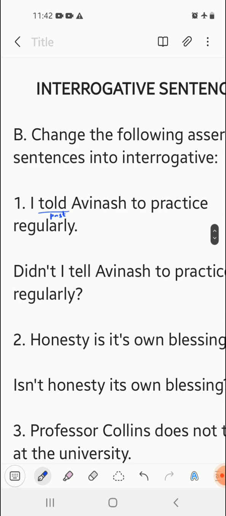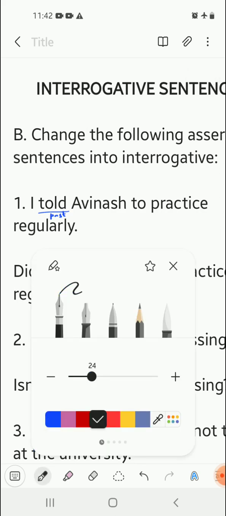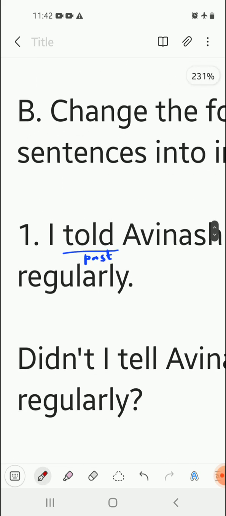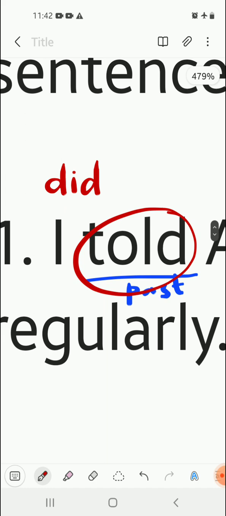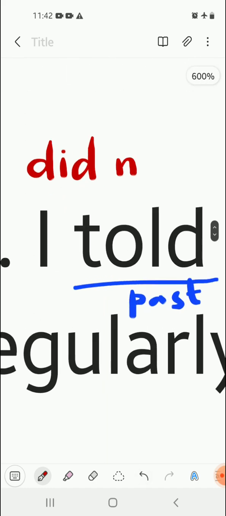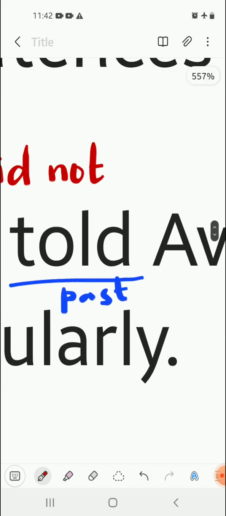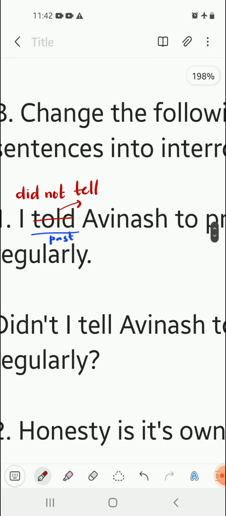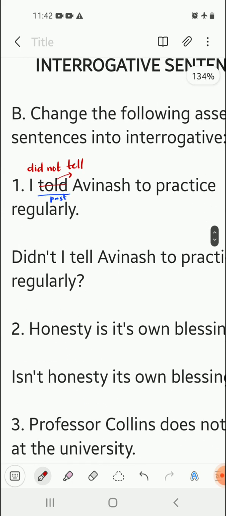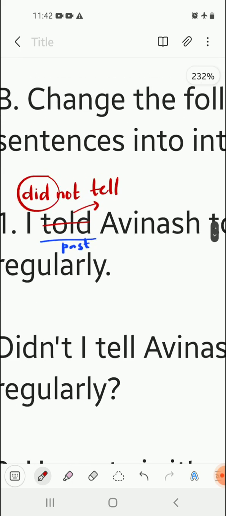So the first step is to convert it into a negative sentence. "I told Avinash" will become "I did not". We will use did because told is in past tense, and we use not to make it a negative sentence, and told will become tell, because that is how we convert sentences to negative sentences. We are already using did in the past form to compensate for the told, so that is why told becomes tell.